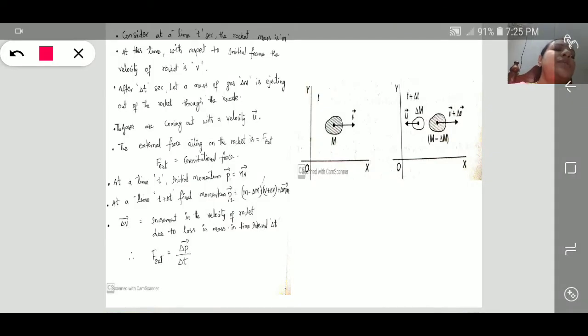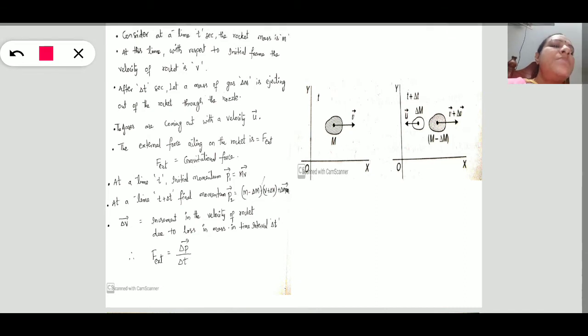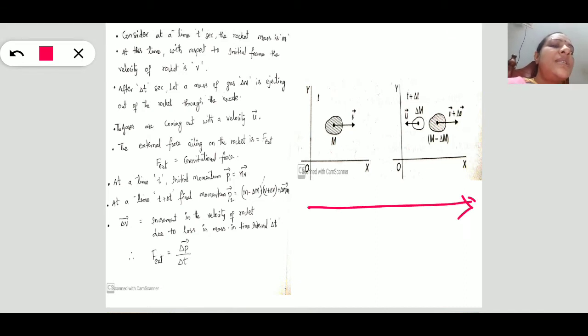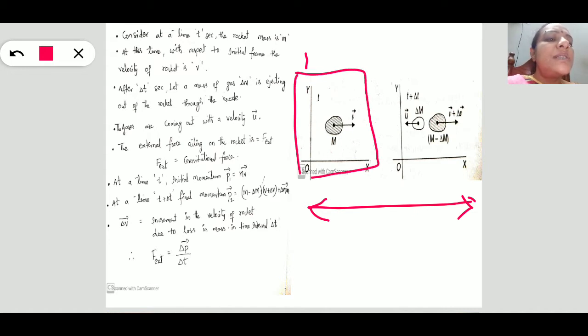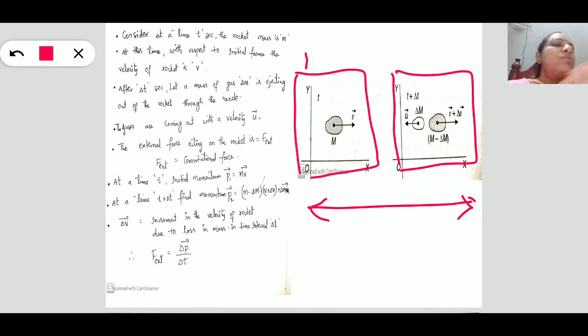See here, I am showing in this slide, you are observing this variable mass system in the same figure as above. This is before, when the rocket system is in the initial position, and this is after, when the rocket is moving. This is the initial momentum of the rocket system, say p1. Say this is the final momentum of the rocket when the rocket is moving.